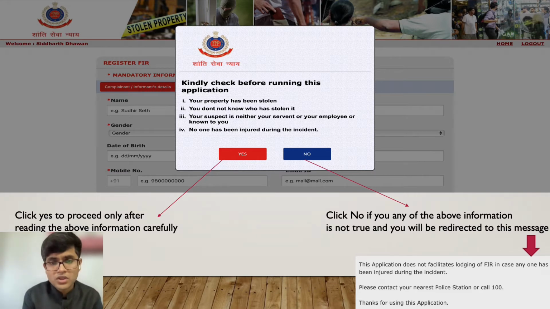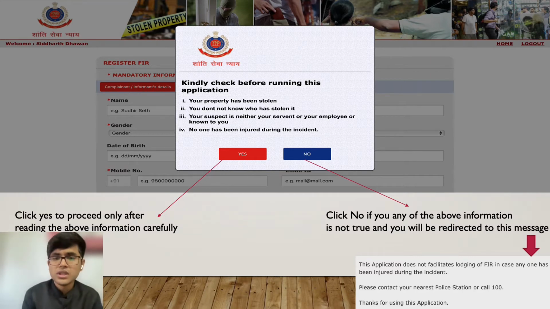First things first, you have to make sure that your property is stolen and it is being stolen by someone who is not known to you. Because if he is known to you, then in that particular case, this application will redirect you to a page where it will state that this application is not made for such a module, where the person who has taken your property is known to you. You can directly go to the police station and make an FIR against such a person.